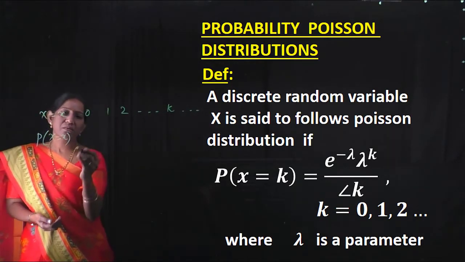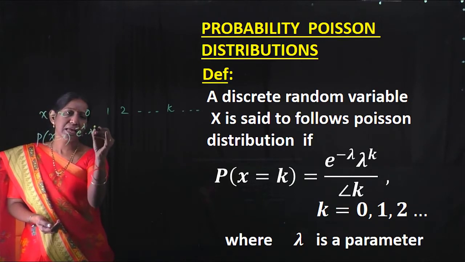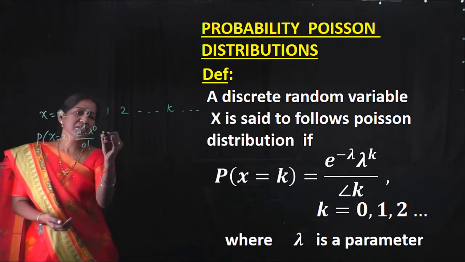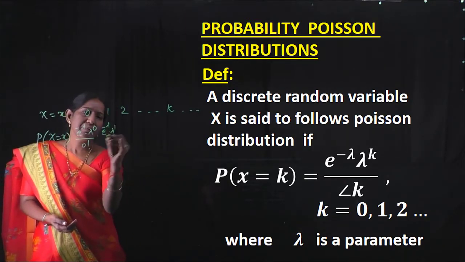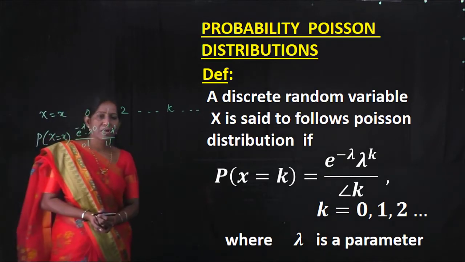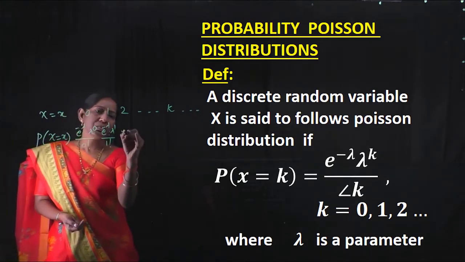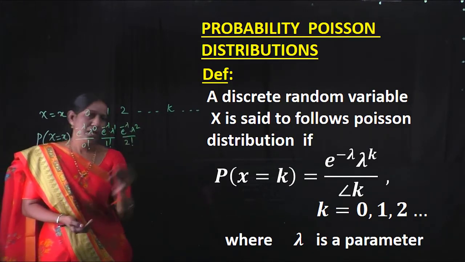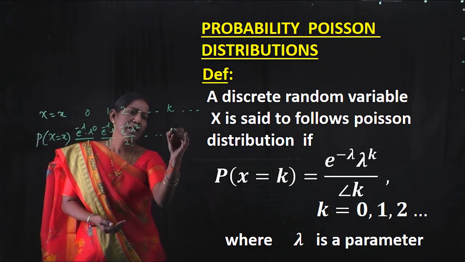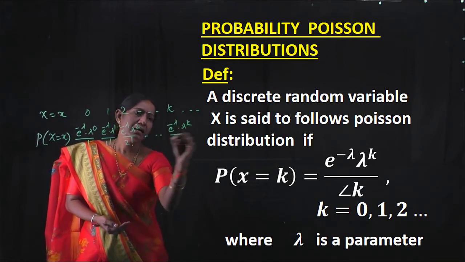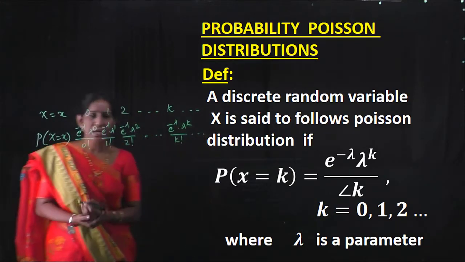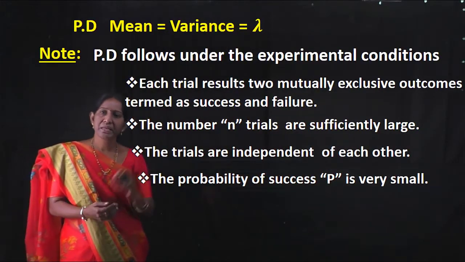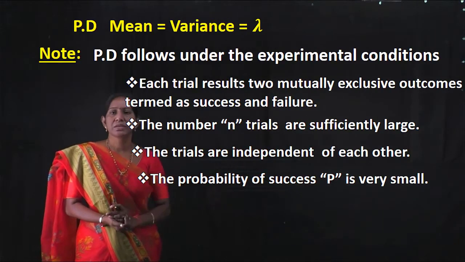So P of x equal to 0, e to the power minus lambda, lambda power 0 by 0 factorial. P of x equal to 1, e to the power minus lambda, lambda power 1 by 1 factorial. P of x equal to 2, e power minus lambda, lambda square by 2 factorial. And so on. P of x equal to k, e power minus lambda, lambda power k by k factorial and so on. For Poisson distribution, mean is equal to variance is equal to lambda.